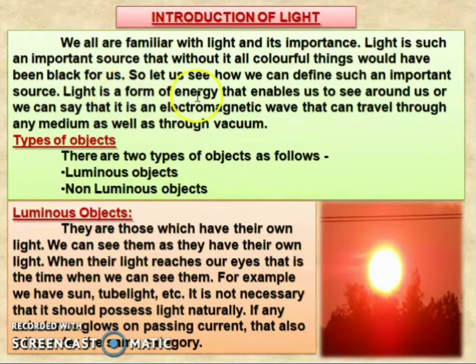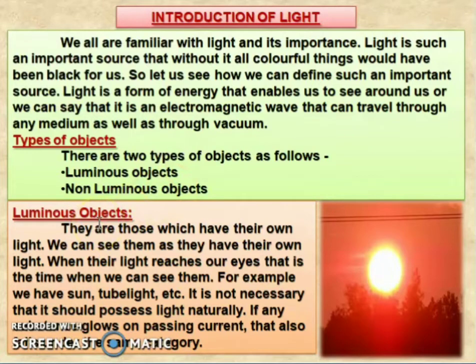Light is a form of energy that enables us to see around us, or we can say that it is an electromagnetic wave that can travel through any medium as well as through vacuum. Types of object. There are two types of object as follows. One, luminous object. Second, non-luminous object.